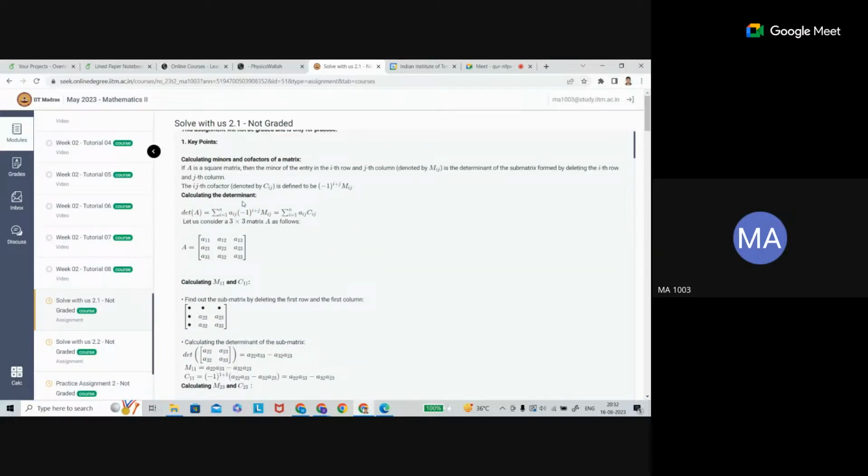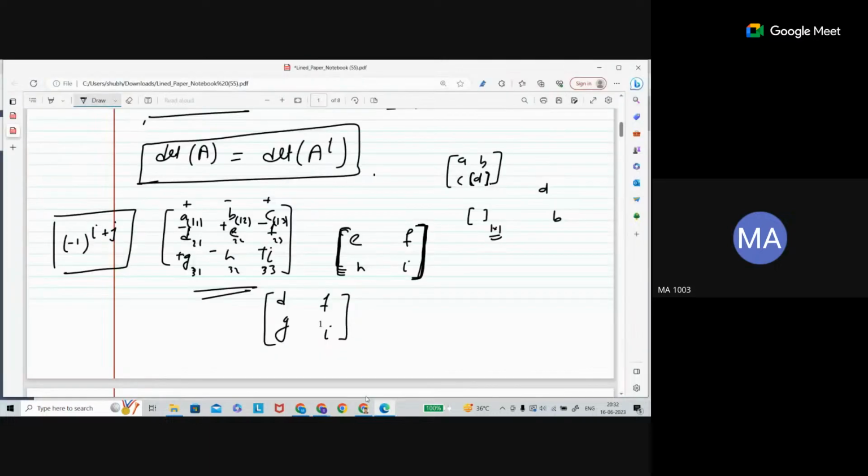And definition means, if it is a minor, minor is written after finding the determinant. And if you say the minor matrix, that means your matrix is this one, whatever minor you are taking, any matrix you are taking. Okay, sir. Okay, thank you.